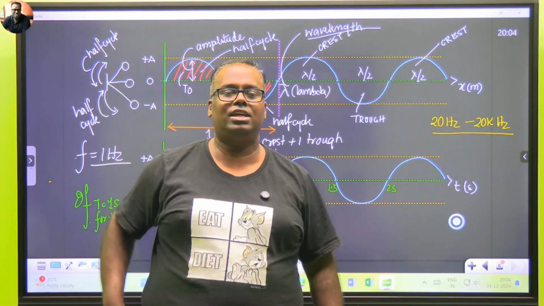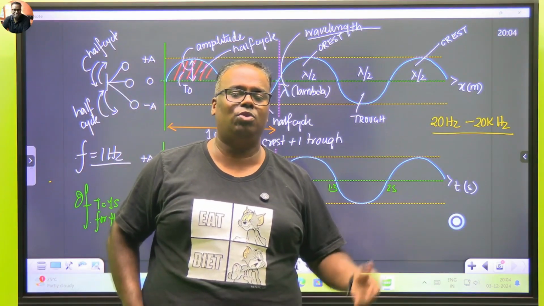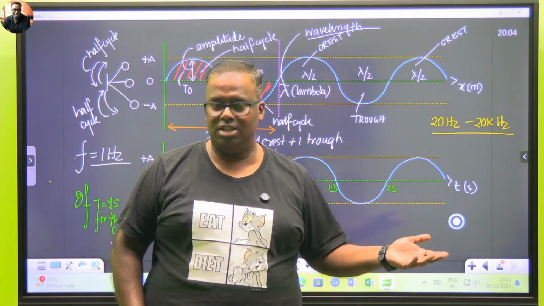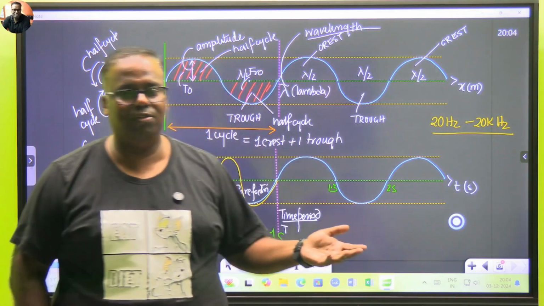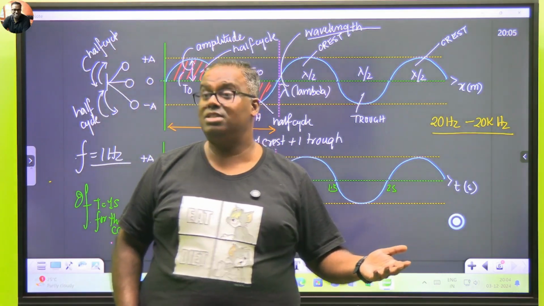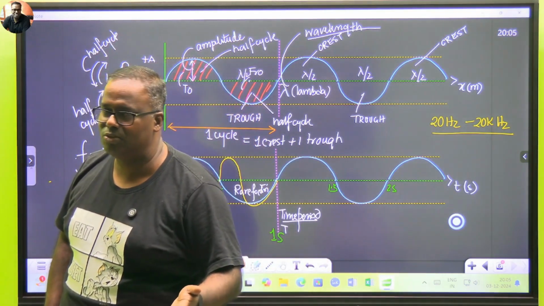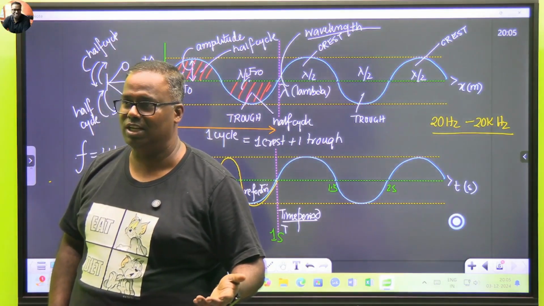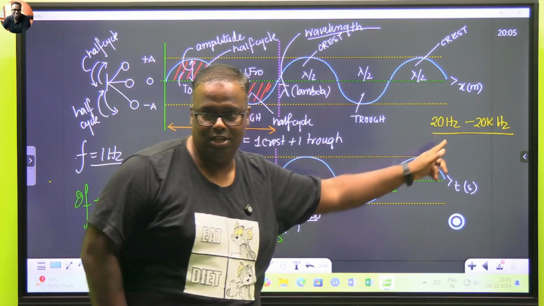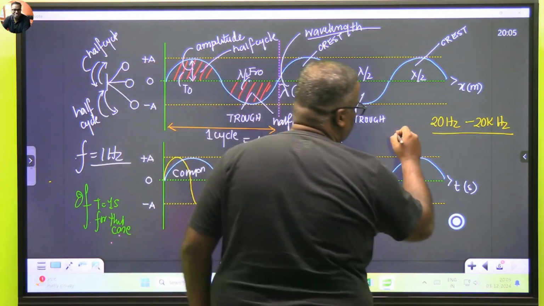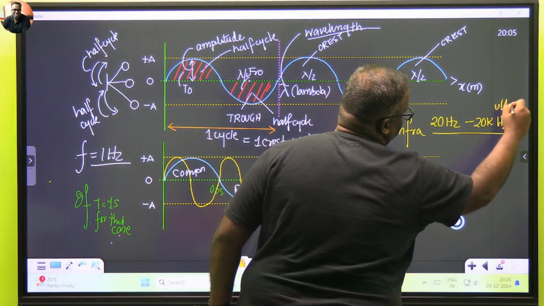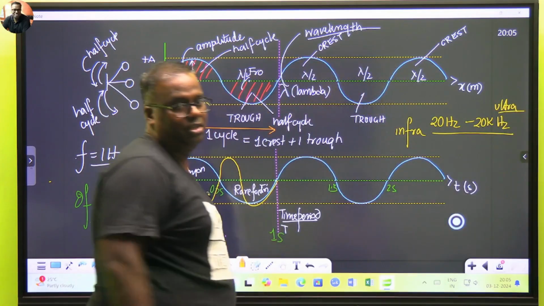So all these aircrafts, what is the speed of sound in air? 343 meters per second. A Jet Airways aircraft or an Indigo aircraft flies at what speed? Subsonic, less than the speed of sound. Whereas a Rafale or a MiG-29 will fly as a supersonic jet. It flies more than the speed of sound. Speed, this is frequency. Anything below this is known as infrasonic. Anything more than this is known as ultrasonic.